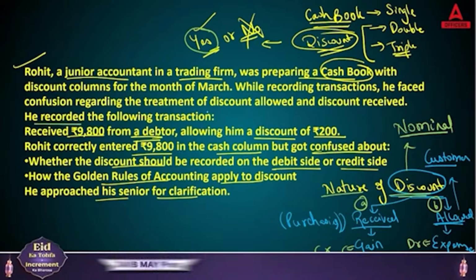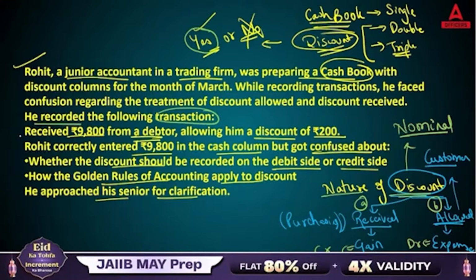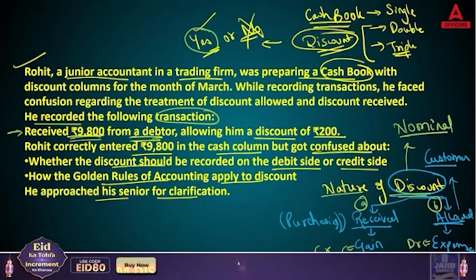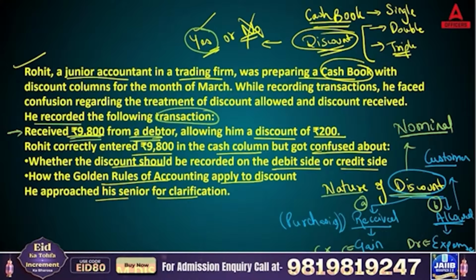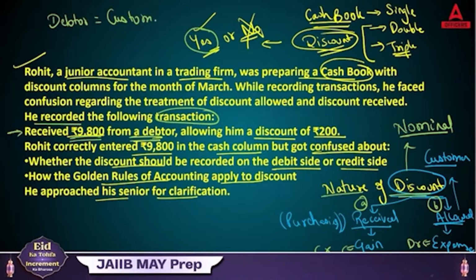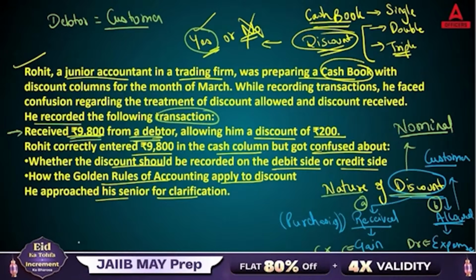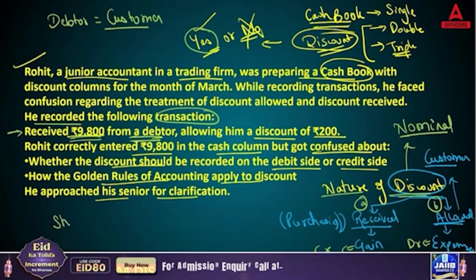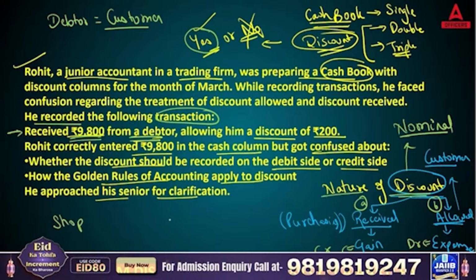He recorded the following transaction. There is one transaction: received 9800 from a debtor. And is a debtor your customer or your supplier? Debtor is equal to customer. It means you are a shopkeeper now. So let's say here is your shop and here is your debtor.